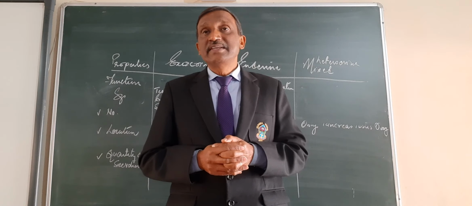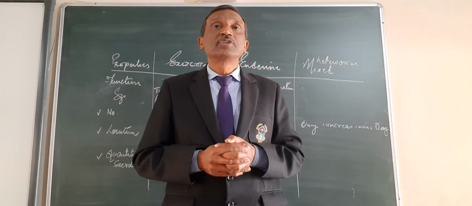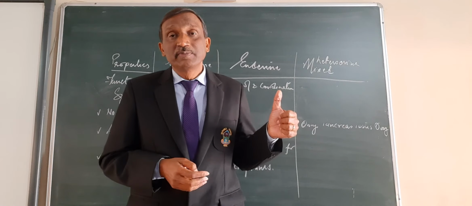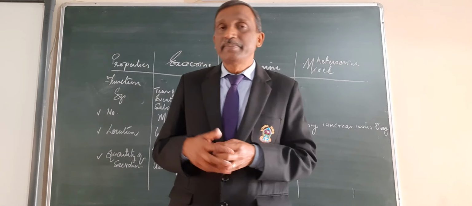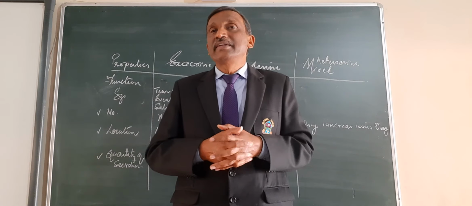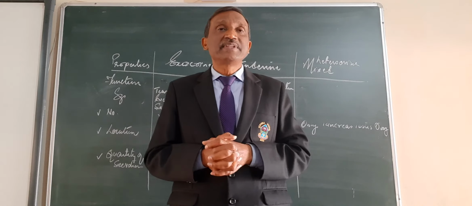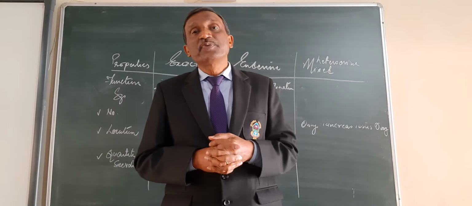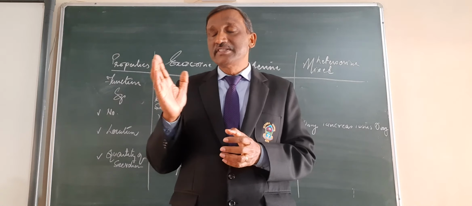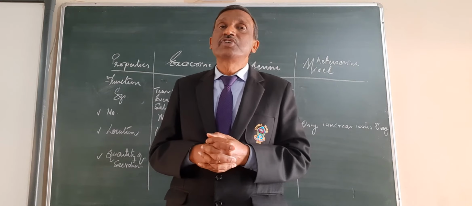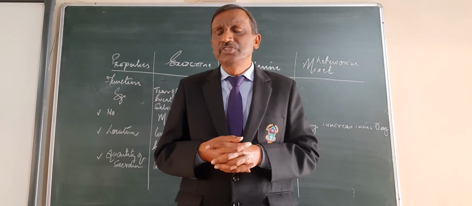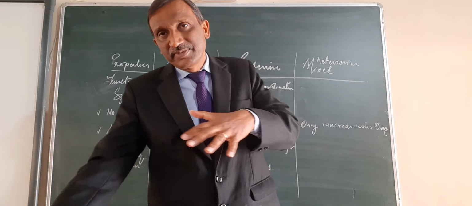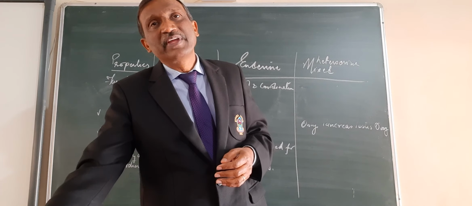Then CCK is the third hormone. CCK acts both on the pancreas and the gallbladder to secrete their secretions respectively. That is, from the gallbladder it will help in the secretion of bile juice, and the pancreas will secrete the pancreatic enzymes. And the fourth one is GIP, the gastric inhibitory peptide. This is responsible for inhibiting the function of digestive enzymes. So these are the various functions of the additional glands which are functioning in something else, but they are also endocrine in nature.